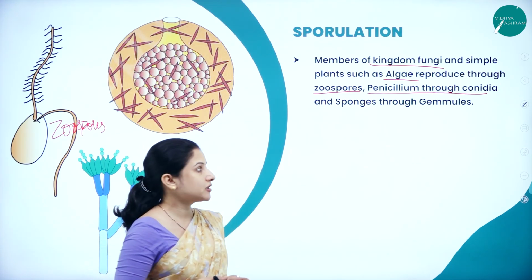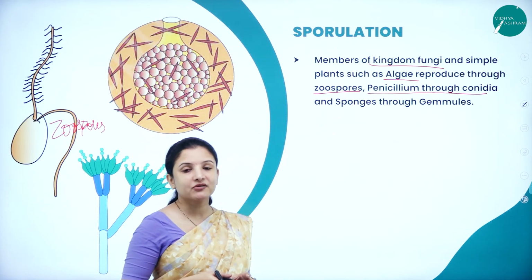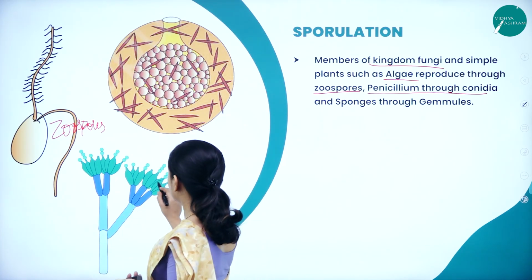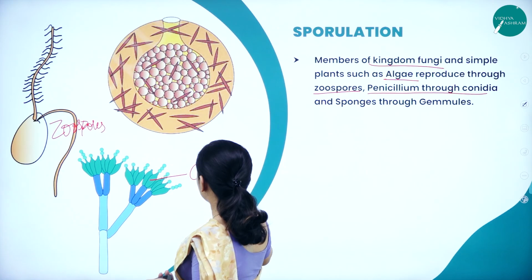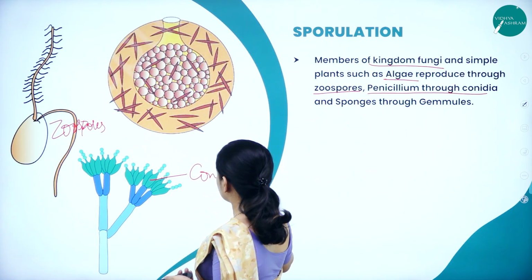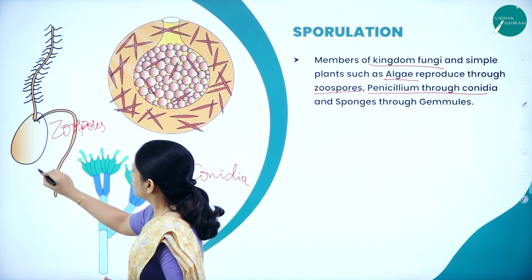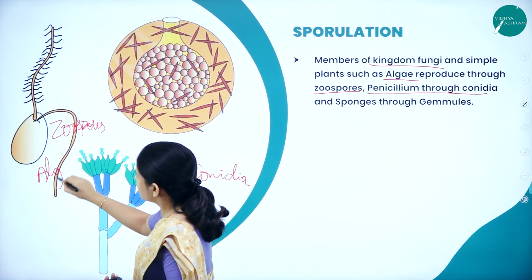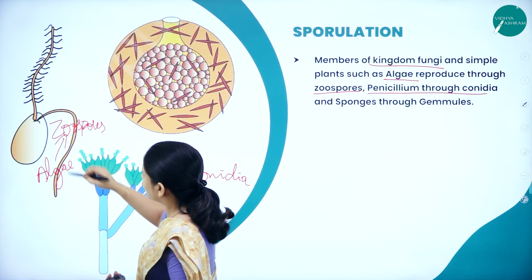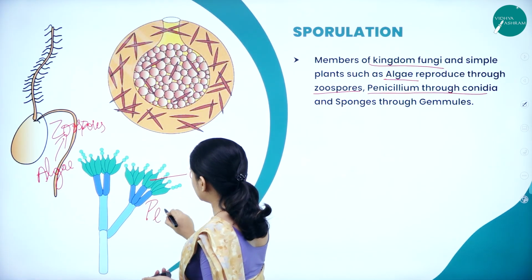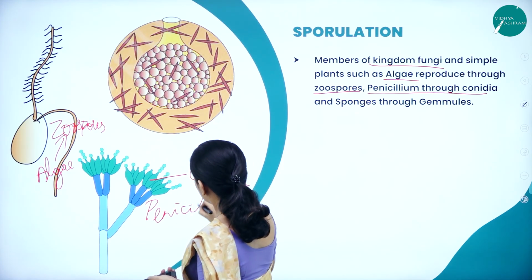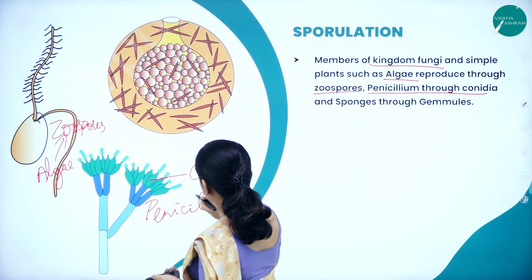But there is one fungus called penicillium that reproduces by producing conidia. If you can see here, they produce conidia. So this is an example for algae which produces zoospores. Then we have penicillium that produces conidia.